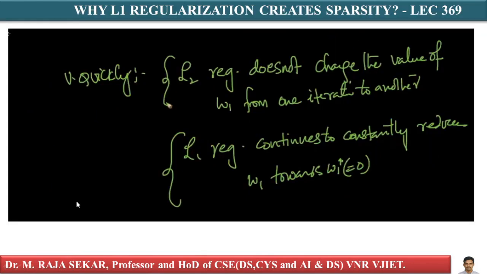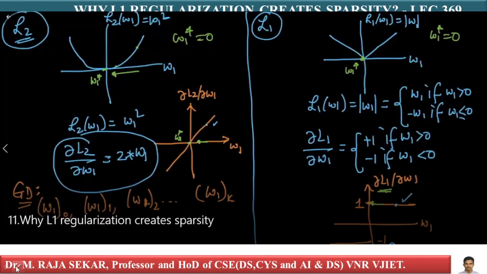L1 creates sparsity because of these two plots. L1 creates sparsity because dou L1 by dou W1 is constant, whereas dou L2 by dou W1 decreases. It does not create sparsity.